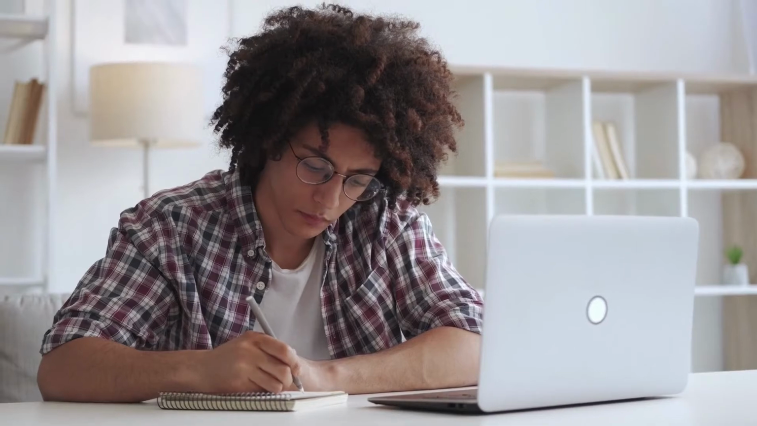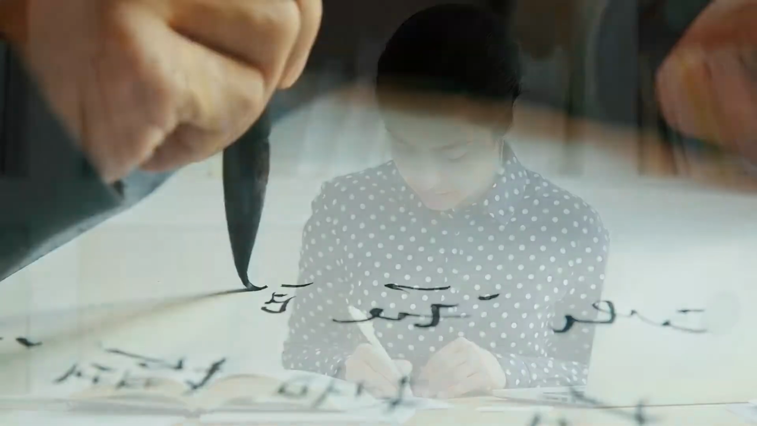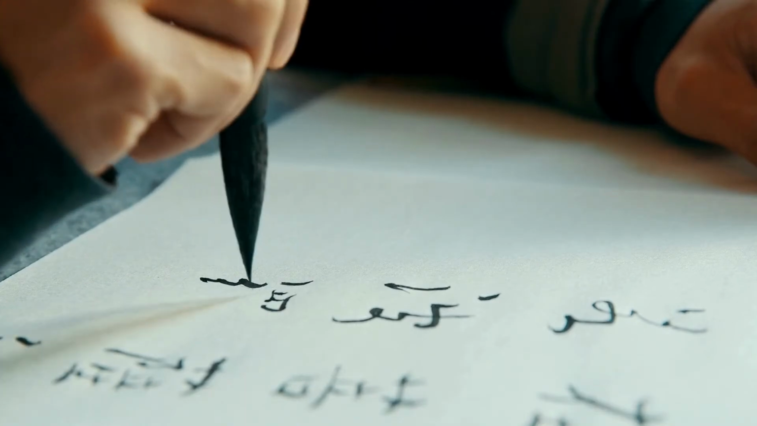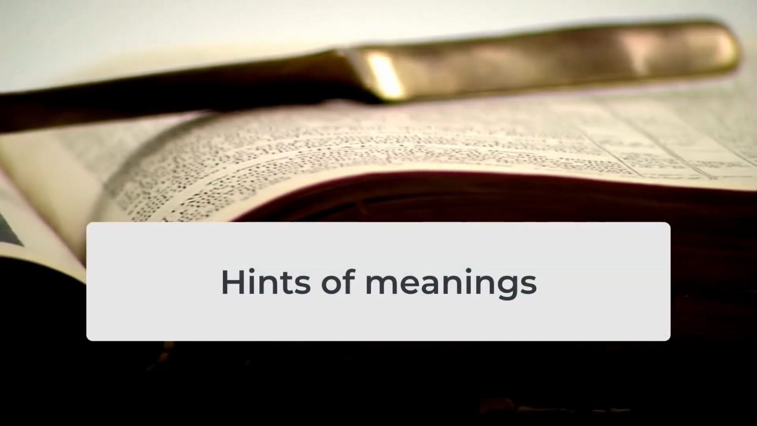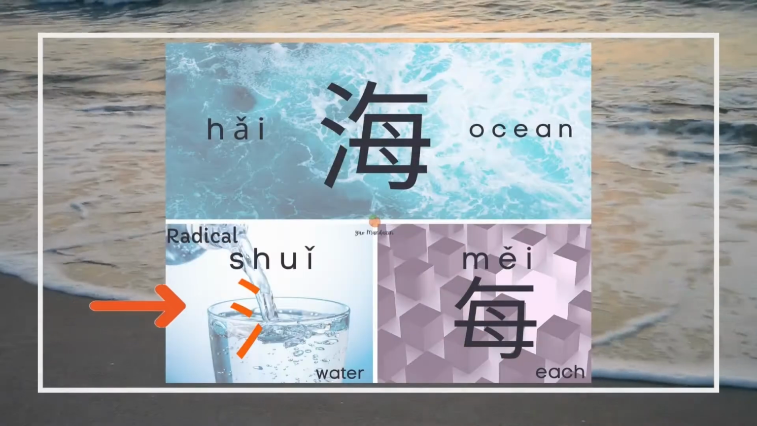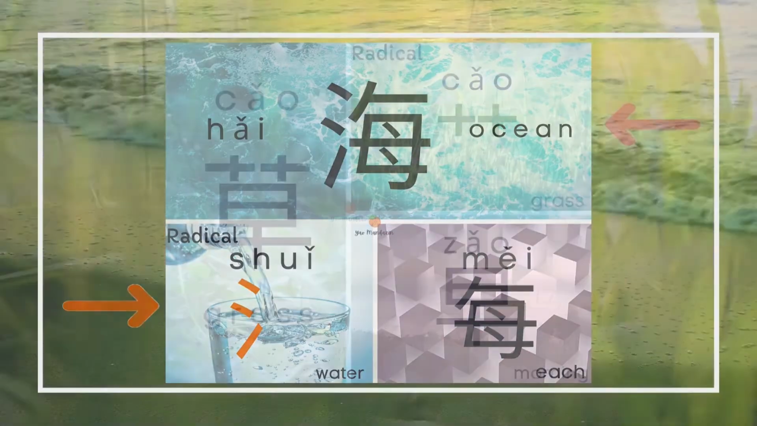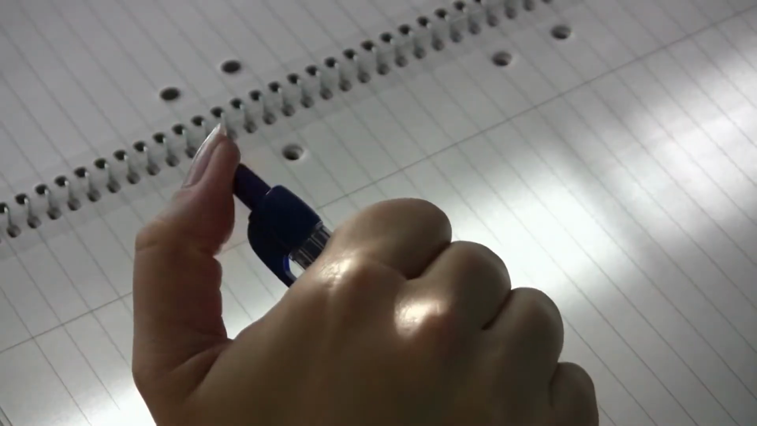Learning about Chinese radicals requires time. The more you study, the easier it becomes. Chinese radicals are widely applied as hints of character meanings, and I'll tell you where to find them. Check the left side. If there's no radical, then the top, bottom, or center.